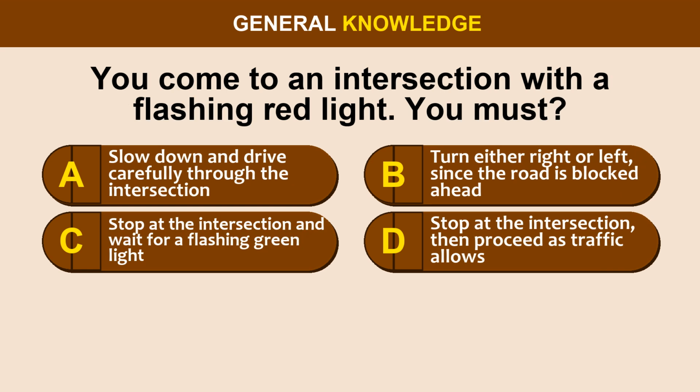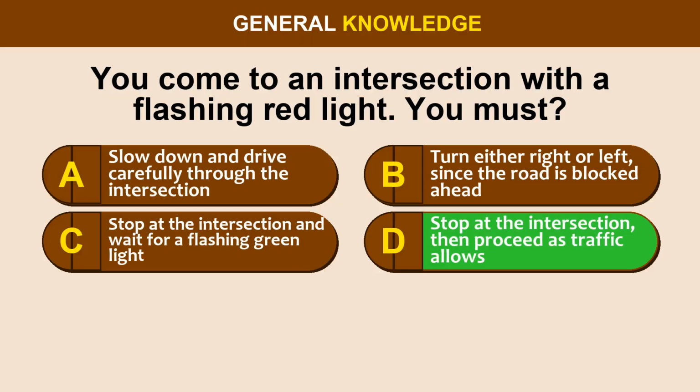Question 9. You come to an intersection with a flashing red light. You must: Option A, slow down and drive carefully through the intersection. Option B, turn either right or left, since the road is blocked ahead. Option C, stop at the intersection and wait for a flashing green light. Option D, stop at the intersection, then proceed as traffic allows.